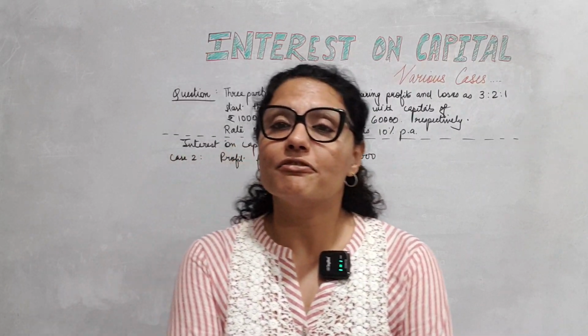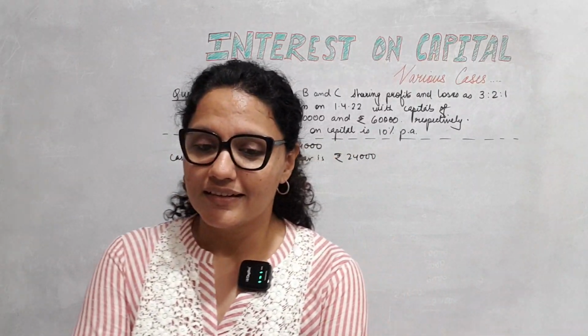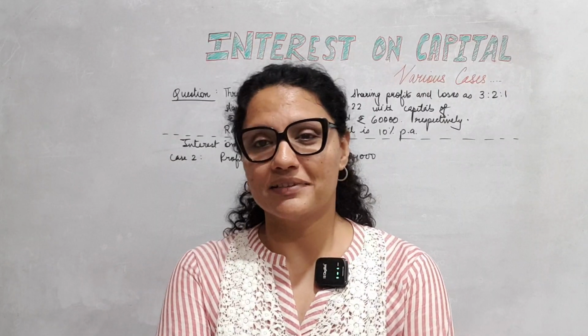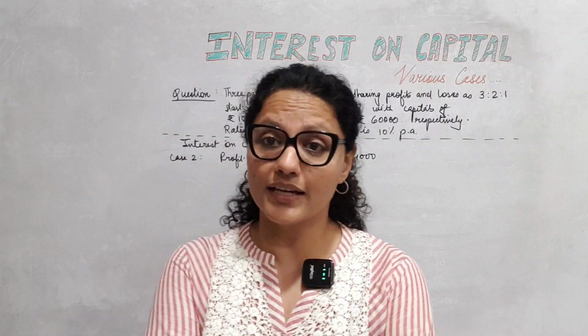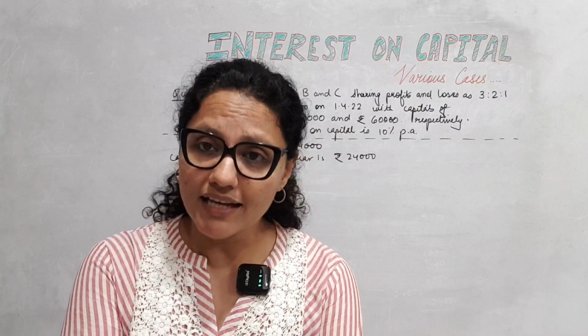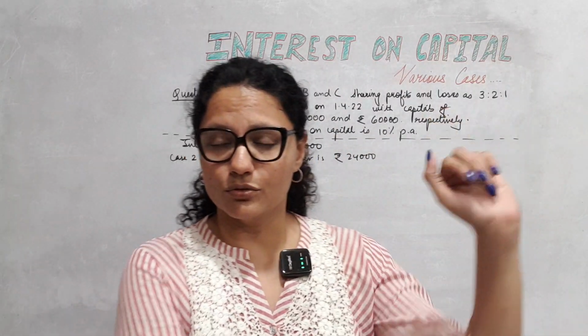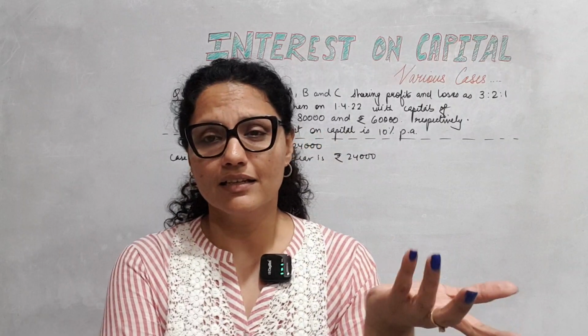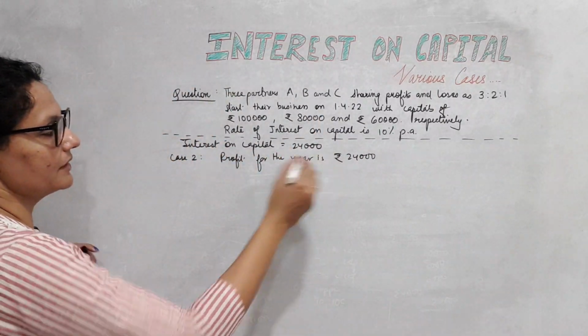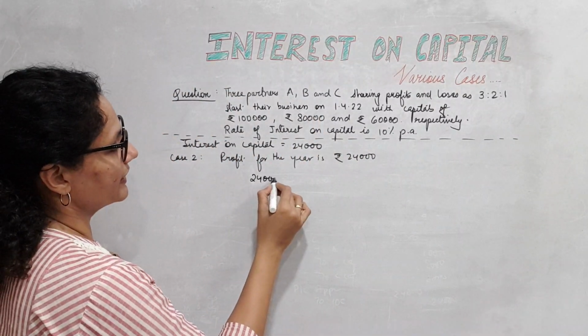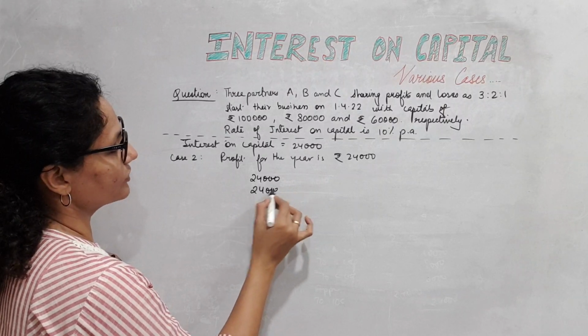My profits are first to be diverted towards interest on capital, because that is what they're supposed to get first. If there is anything left, they get it in their divisible share, 3:2:1. Here, the entire 24,000 profit will go away in providing interest on capital.